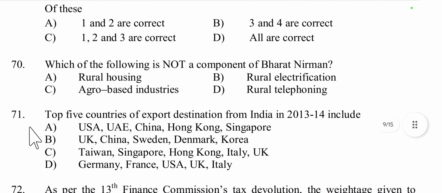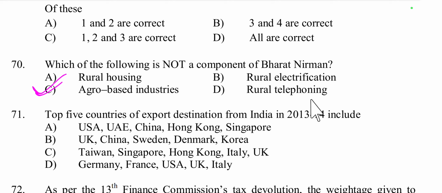And question number 70, which of the following is not a component of Bharat Nirman? First one is rural housing, yes. Urban electrification, yes. Agro-based industry, no. Rural telephoning, yes. So agro-based industries are not a component of Bharat Nirman.